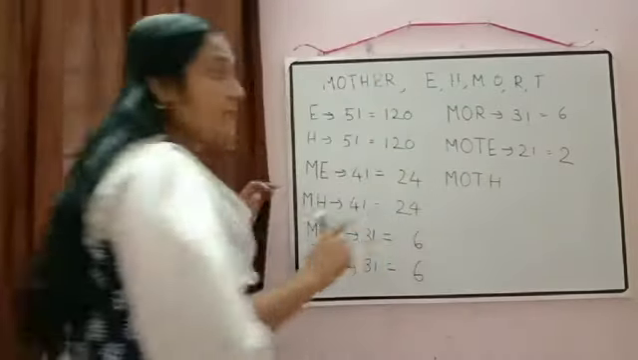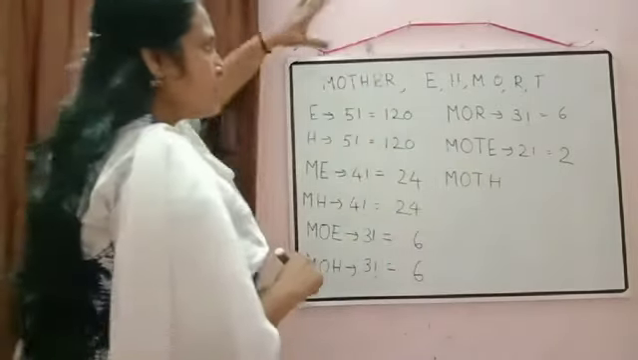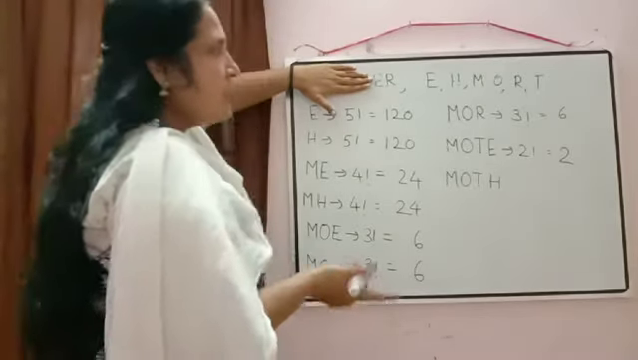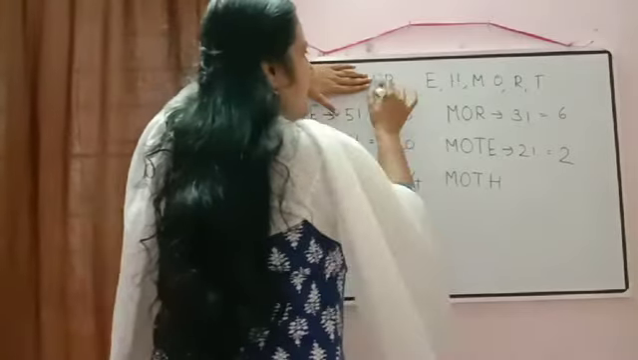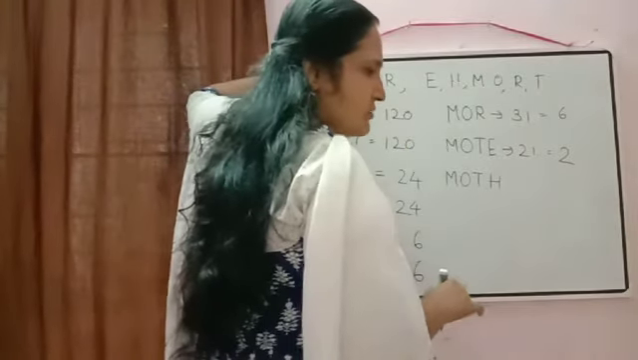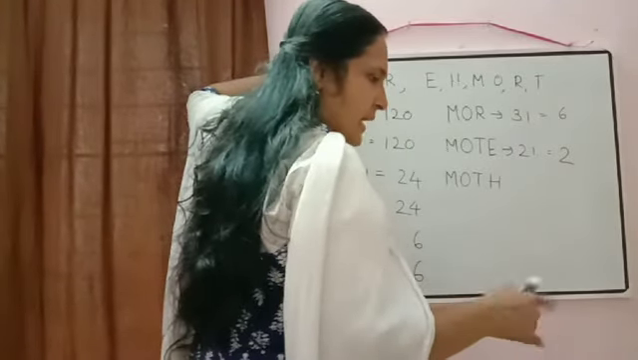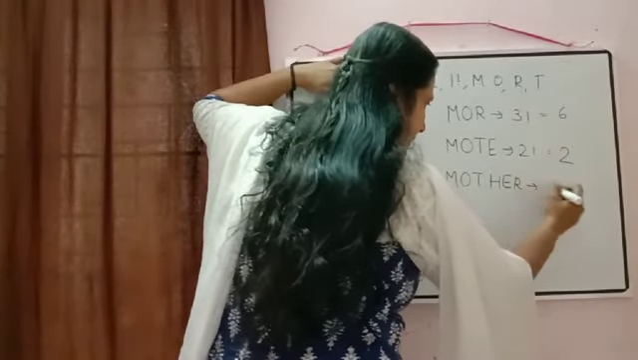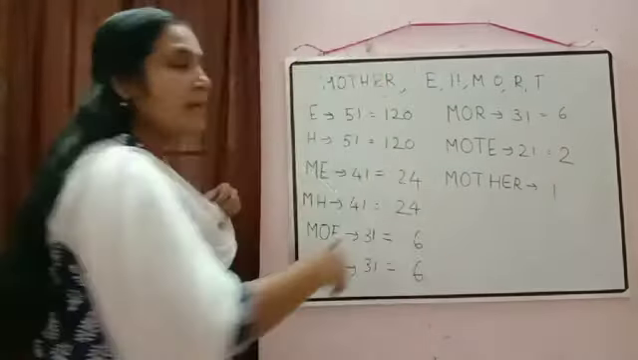M-O-T-H, but in that, MOTHER will come. Now just to check here: M-O-T-H we have taken. So remaining how many letters are there? E and R. So first what will come? ER only will come, then only it will be equal to RE. So here we can write down ER. So we got the word MOTHER here.